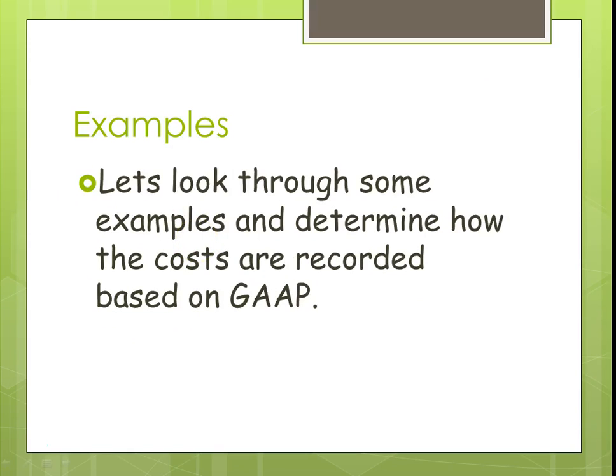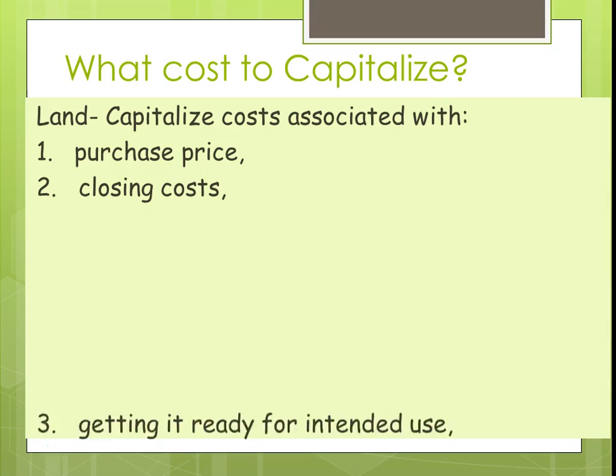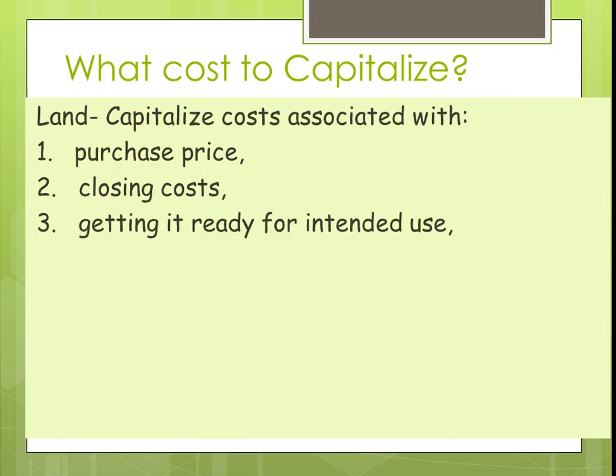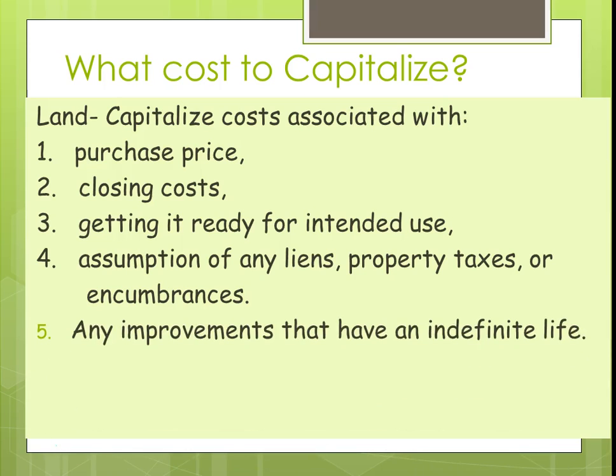Let's now look at some examples and determine how the costs are recorded based on generally accepted accounting principles, also known as GAAP. Land. We capitalize costs associated with the purchase price, the closing costs, getting it ready for its intended use, any assumptions of any liens, property taxes, or encumbrances, and any improvements that have an indefinite life.